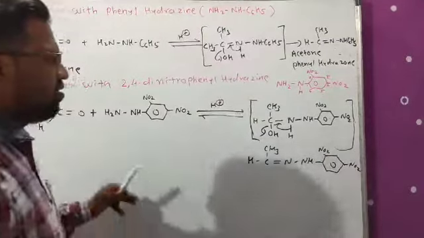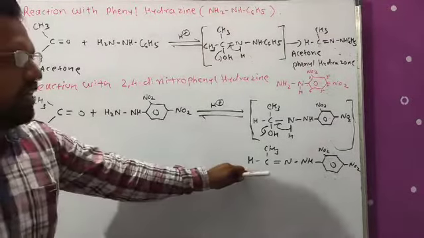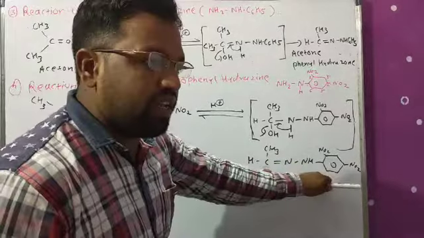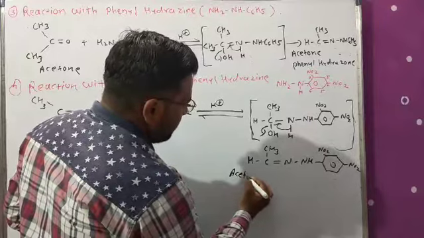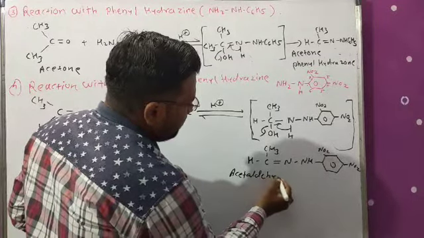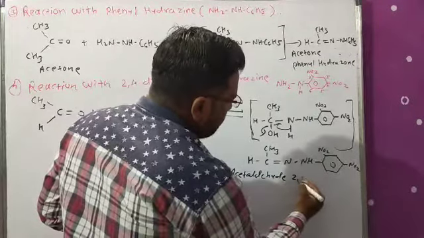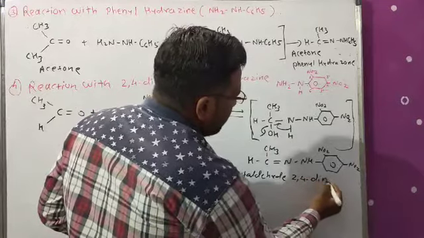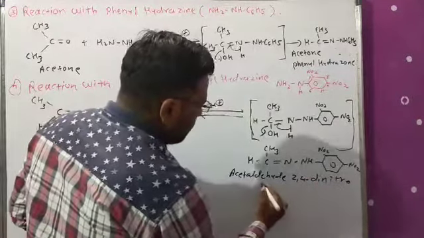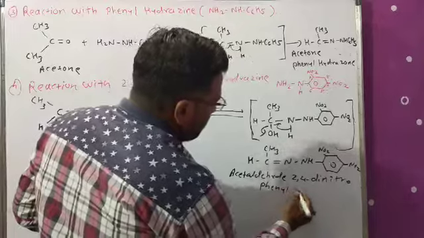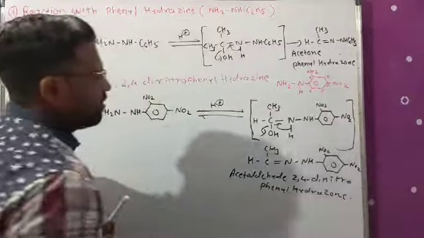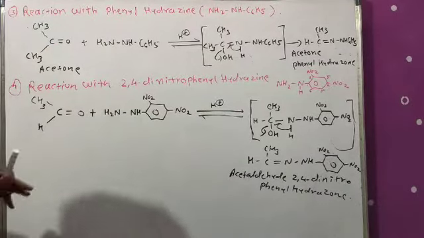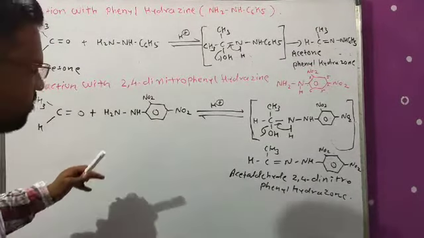So the name of this compound is acetaldehyde 2,4-dinitrophenylhydrazone. Similarly, this reaction is also shown by the acetone compound.